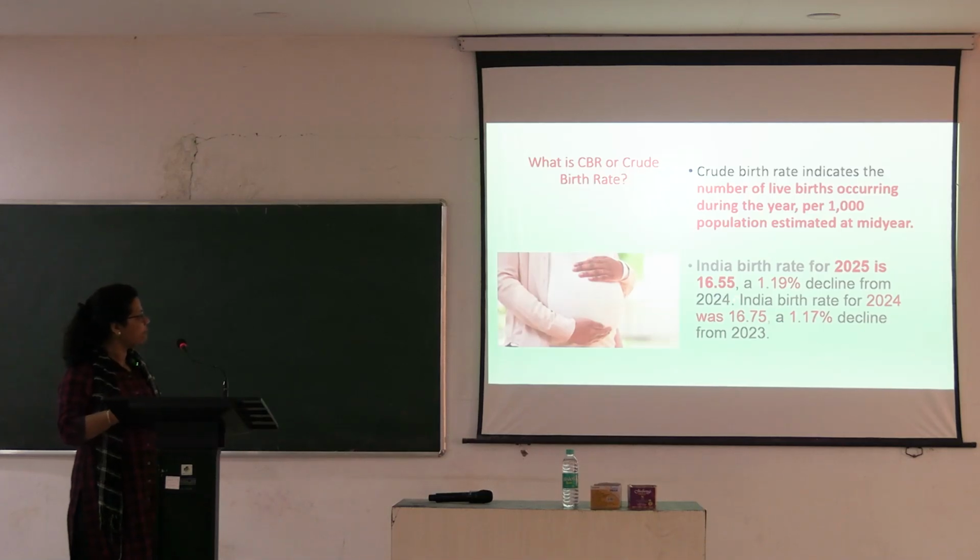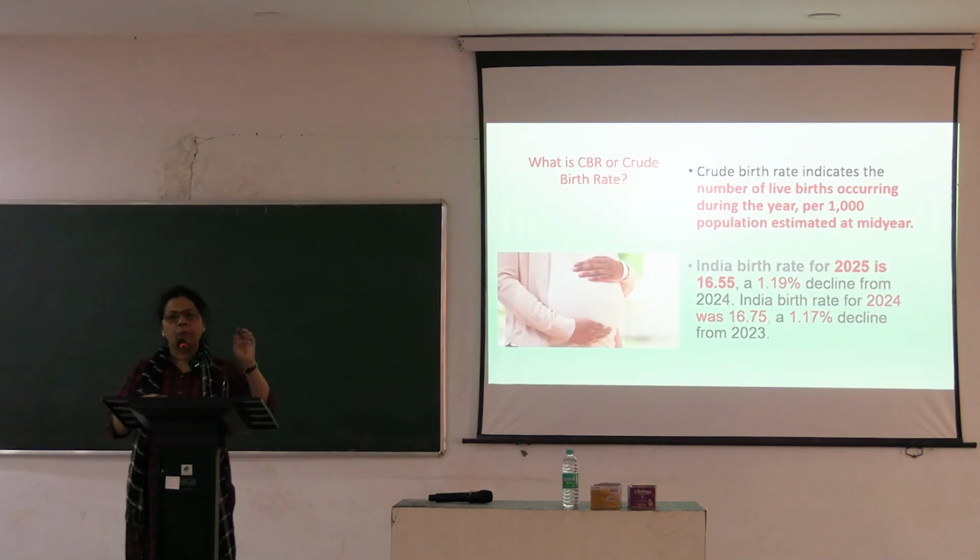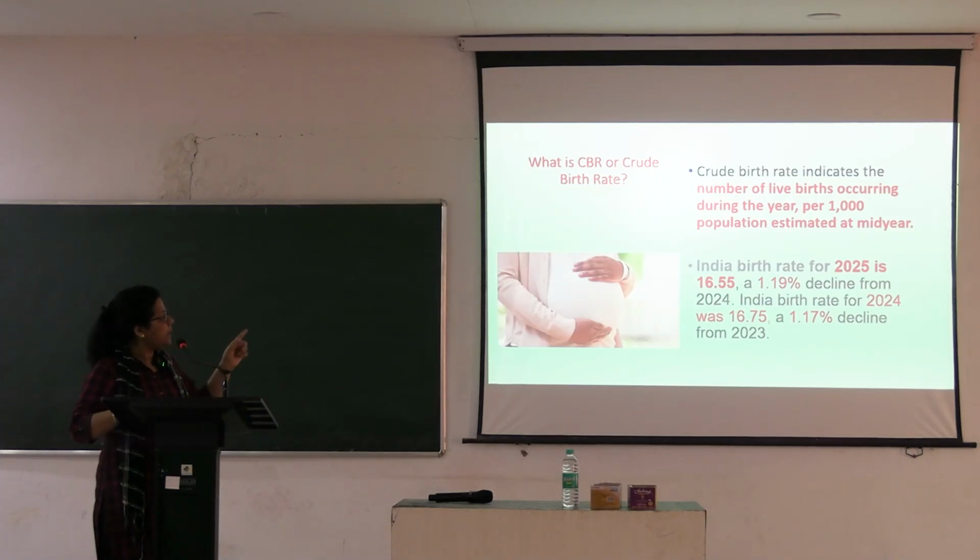This is around 16.55. There has been a decline of crude birth rate from what it was in 2020-23. It was 6.75 and in 24-25 it is 16.55. So, there has been a decline up to 1.19%. What you have to grossly remember, what is the number of live births per 1,000 population at the mid-year estimation. So, it is around 16, say.